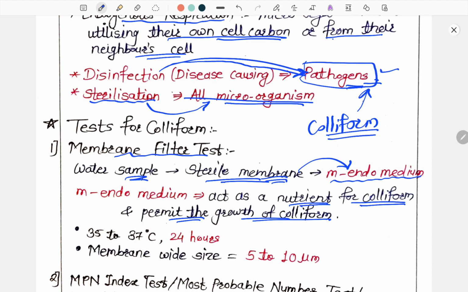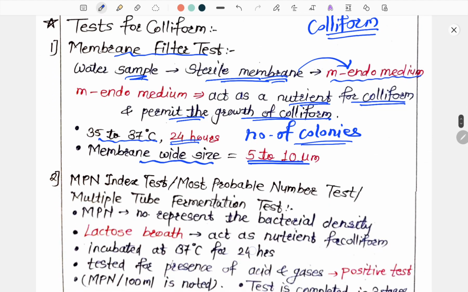After incubating at 35 to 37 degrees Celsius for 24 hours, the number of colonies are counted. These numbers of colonies are related to the colonies of pathogens. Here the membrane pore size is equal to 5 to 10 micrometer.